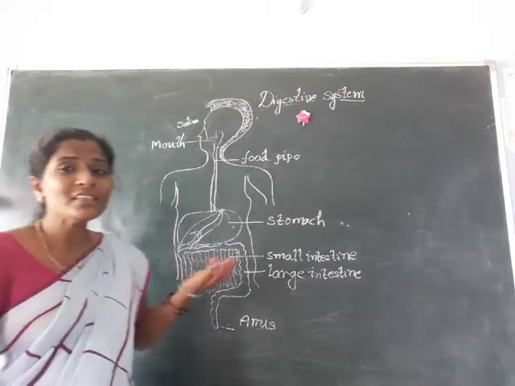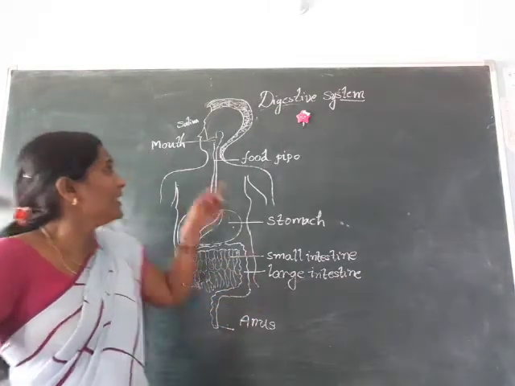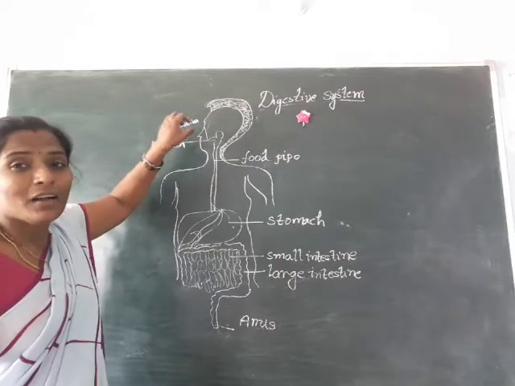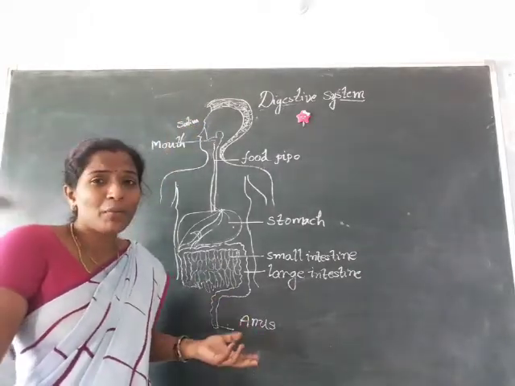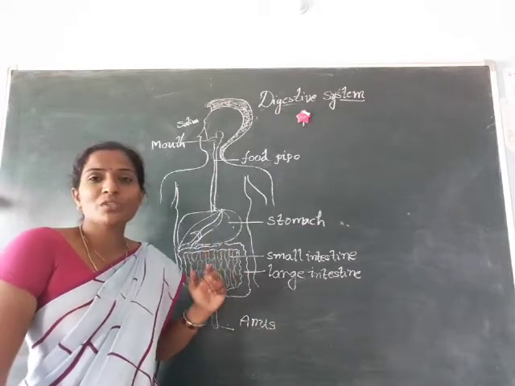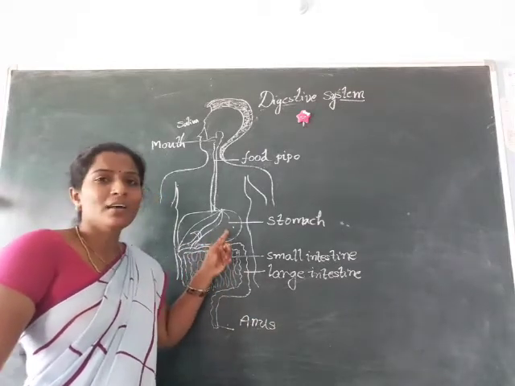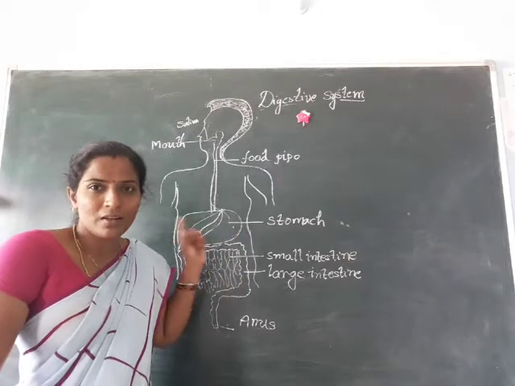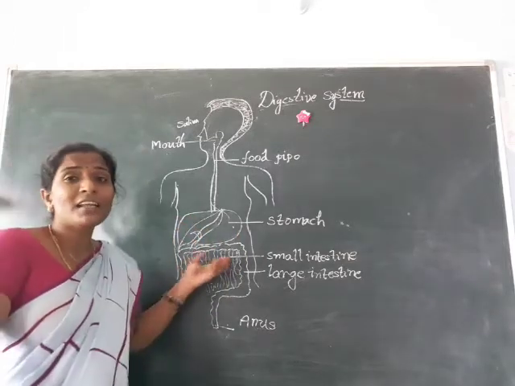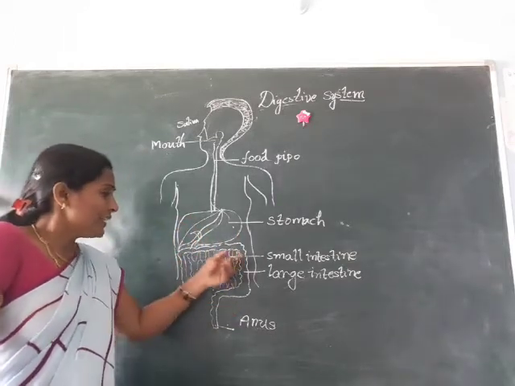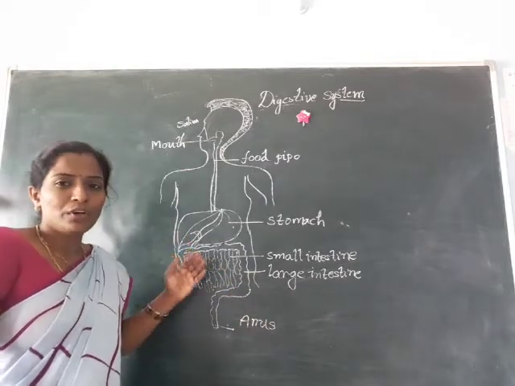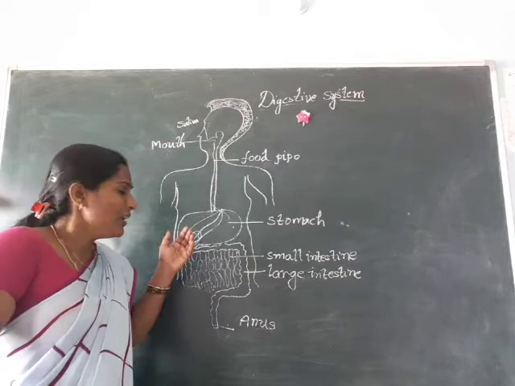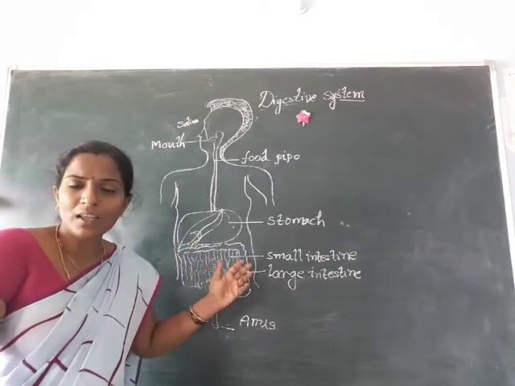Okay, and where can the salivary glands be found? They are present inside our mouth. Where are the digestive juices produced? The digestive juices are produced by the walls of the stomach. And where is the waste material stored? See, that is the large intestine. Okay, and where the food turns into liquid, it is sent to the small intestine.